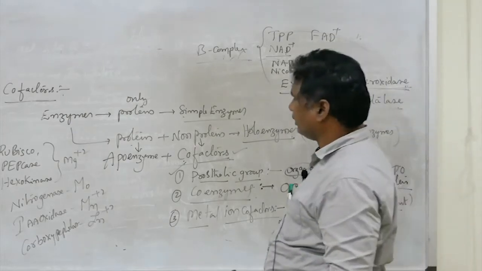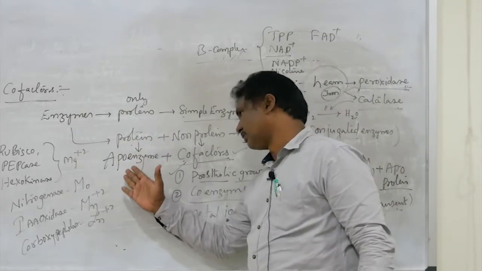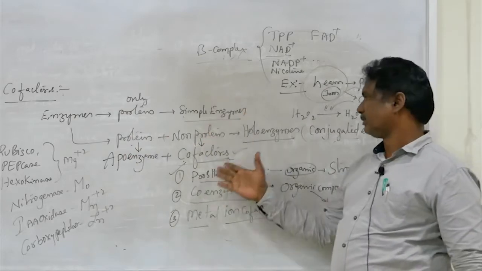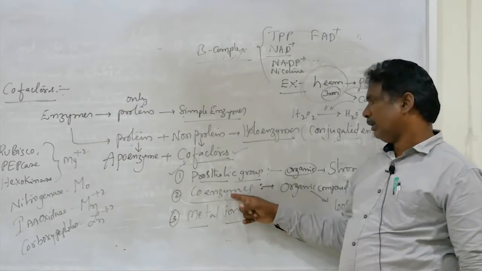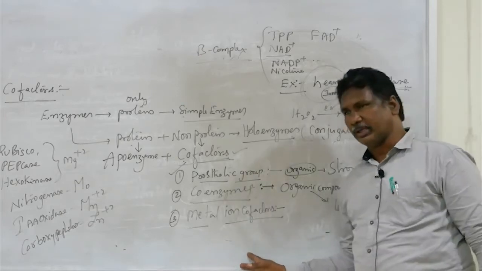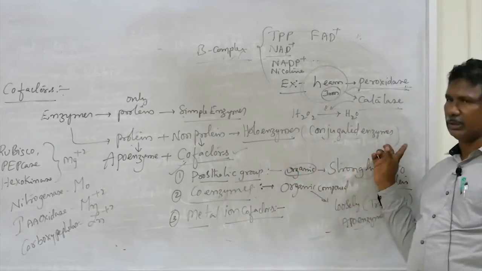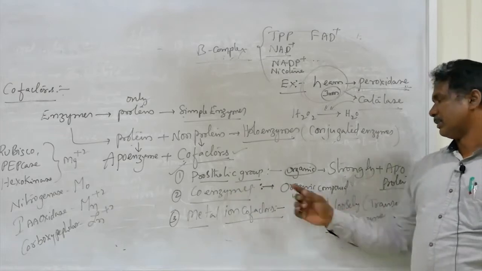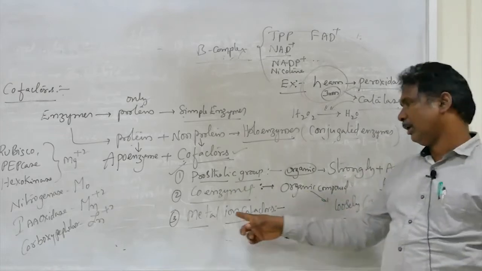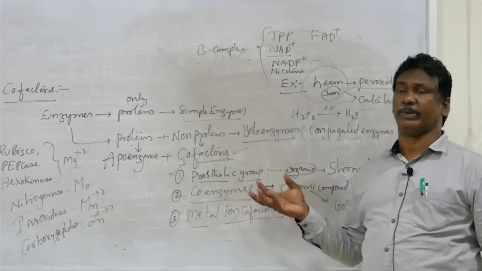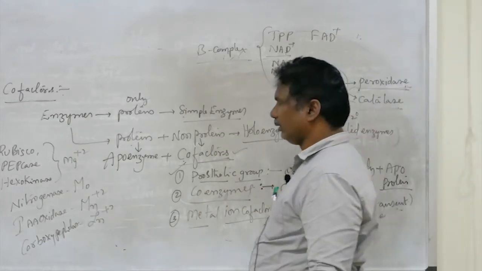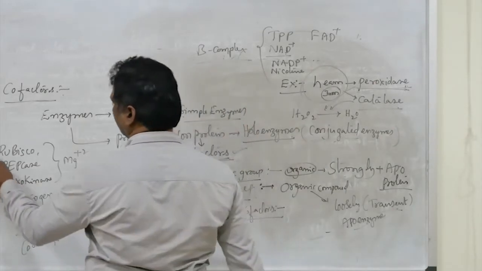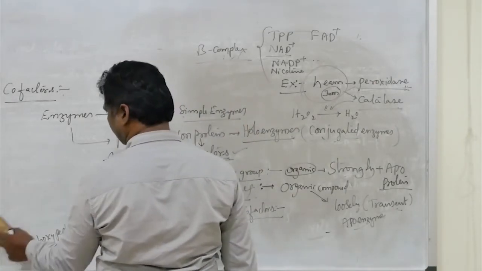Once again, you can see this. The protein part is called apoenzyme, and the non-protein part is called cofactor. Those cofactors are of three types: prosthetic group, coenzymes, and metal ion cofactors. Prosthetic group is strongly bonded with the enzyme protein. Coenzymes are loosely bonded with the enzyme protein. Metal ions activate the enzymes, and those are strongly attached to the enzyme protein. And finally, we are going to the last topic.